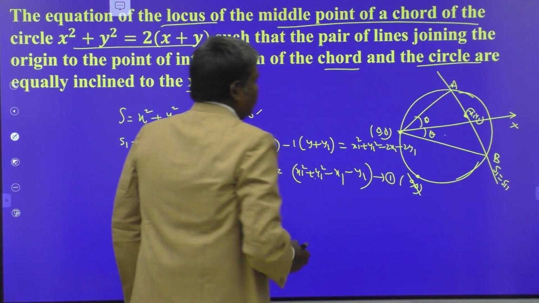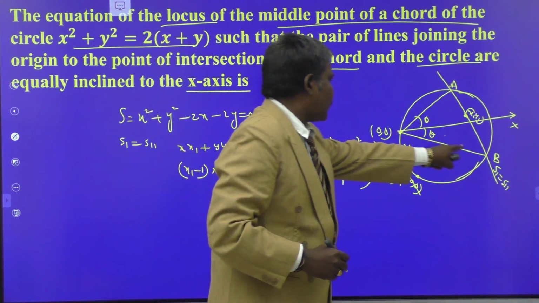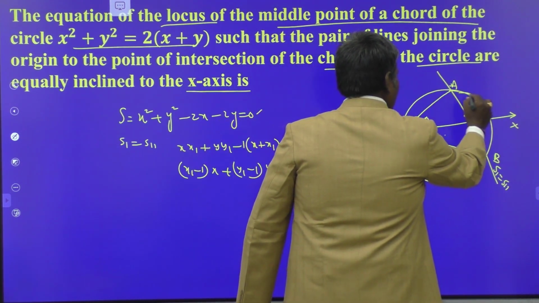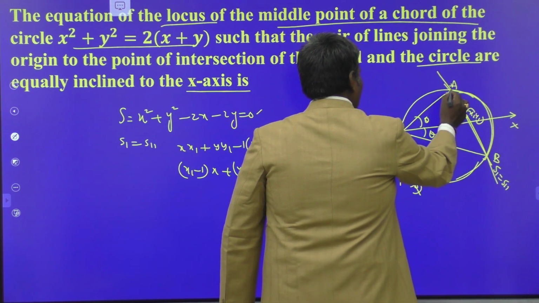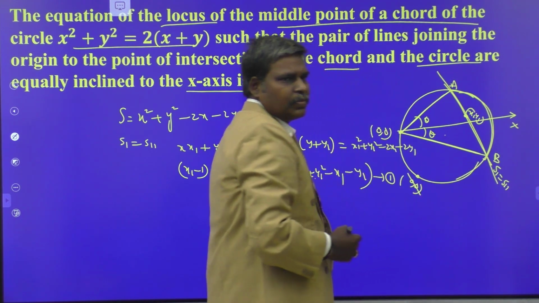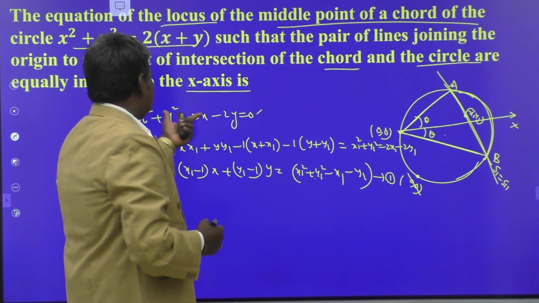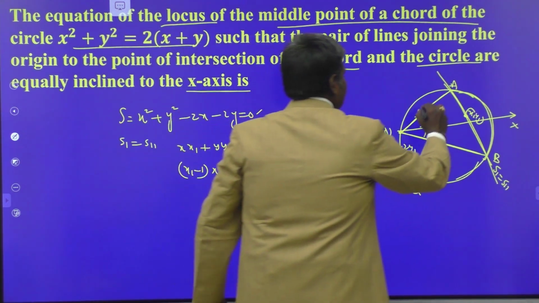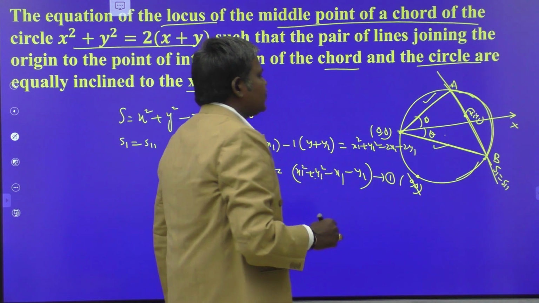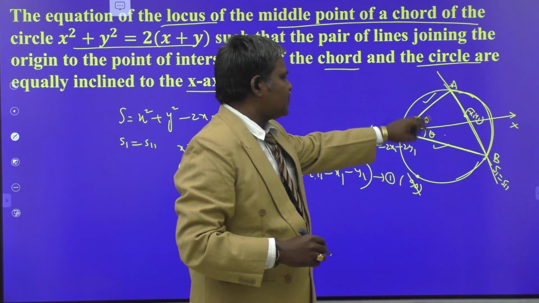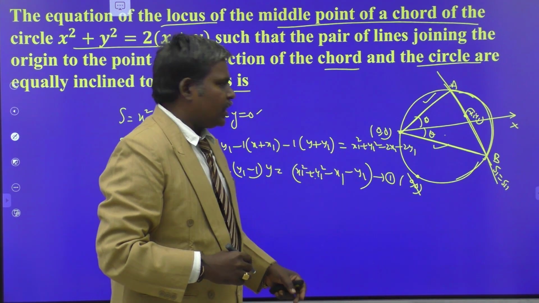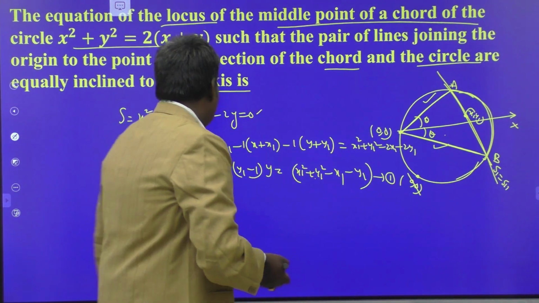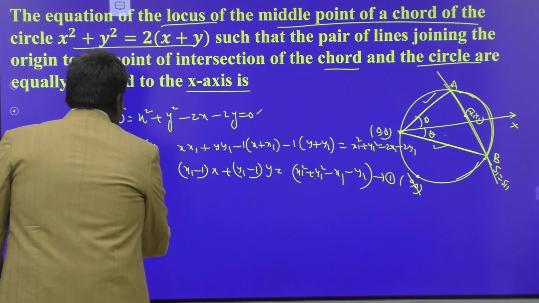All of you know this from first year itself: can you find the pair of lines through the origin or not? Just by homogenizing this curve with respect to the line, we get this pair of lines. So I am going to homogenize this curve with respect to this line, and we obtain the pair of lines. The x-axis is the angular bisector of the pair of lines, which means the two lines are equally inclined. Therefore, the coefficient of xy should be 0 here.